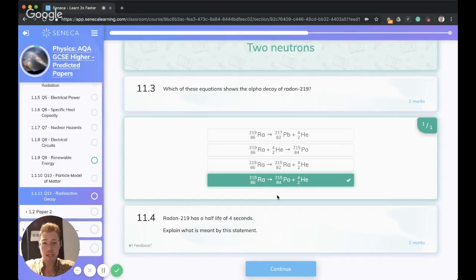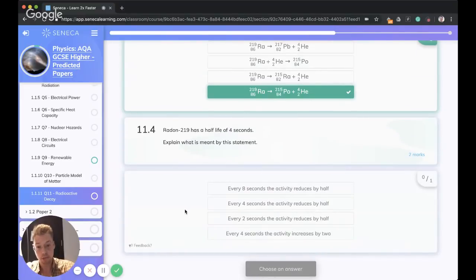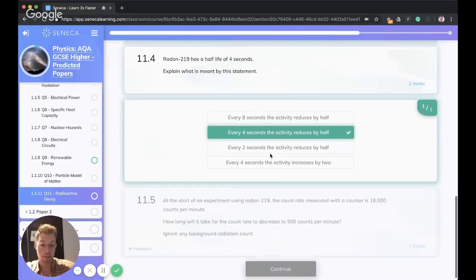Okay, so now we're going to talk about another thing that comes up a lot. We talk about the half-life of radioactive substances. So this comes up quite a lot. Radon has a half-life of 4 seconds. So what is meant by the half-life? Well, the clue is in the name. It means that every 4 seconds, the activity is going to decrease by half, okay? So that is what a half-life means.